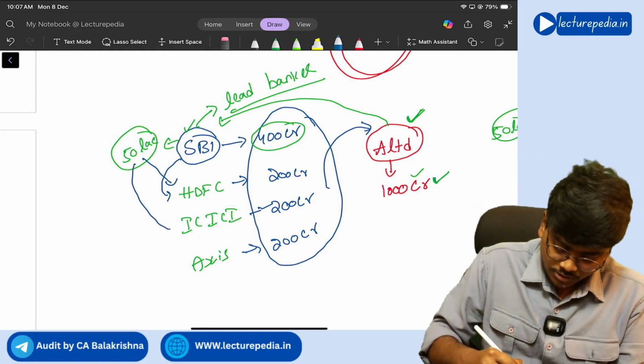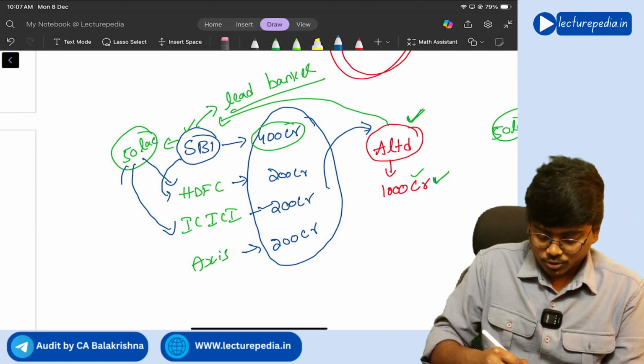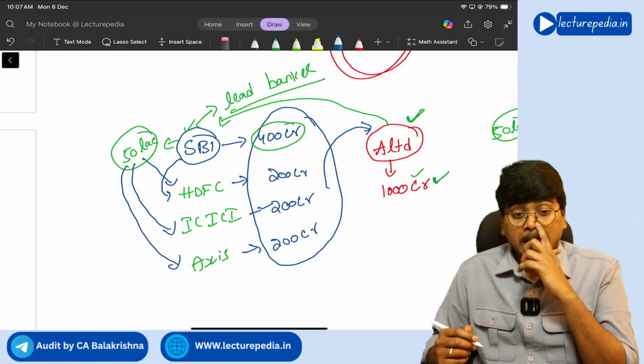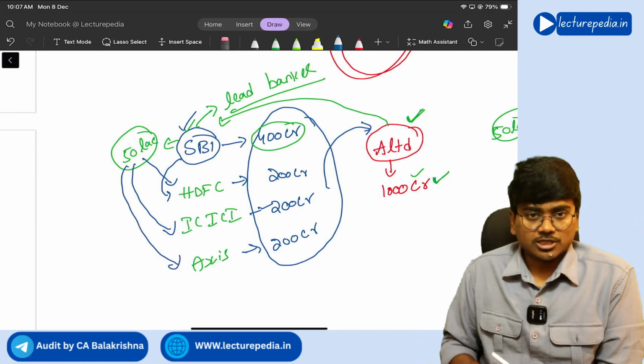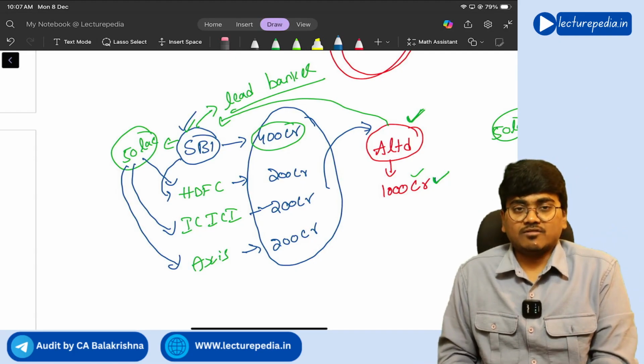Whatever portion belongs to ICICI, that has to be given. Whatever portion belongs to Axis, that has to be given. And the remaining EMI, SBI Bank has to keep it. This is the procedure, how it will work.